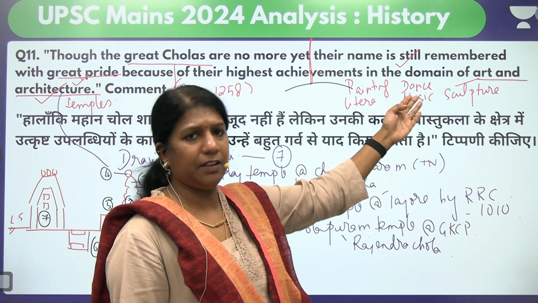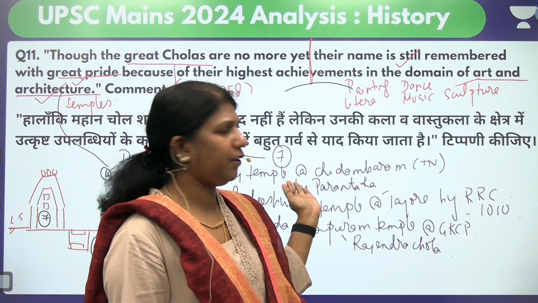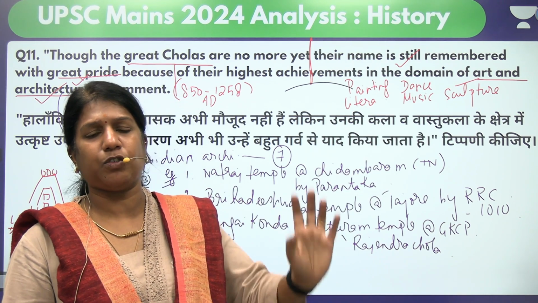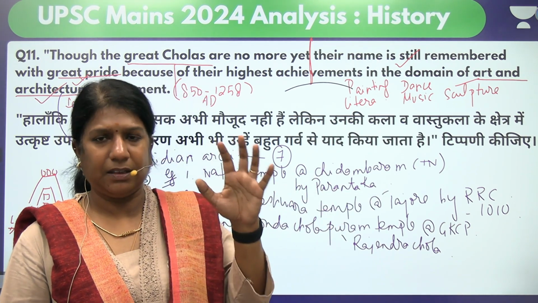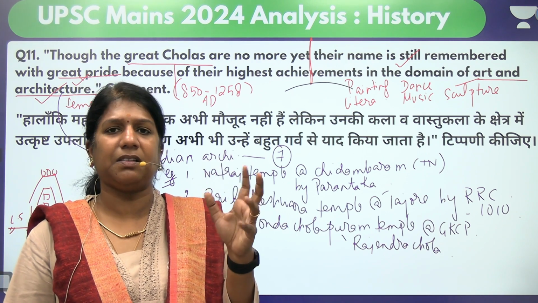Then coming on to dance, as I told you, Natraj, Bharatanatyam was promoted during the Chola period, and there were some dancing girls, the temple girls. We call them the temple dancing girls.